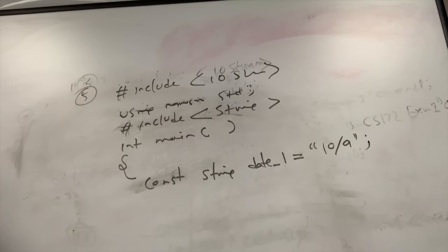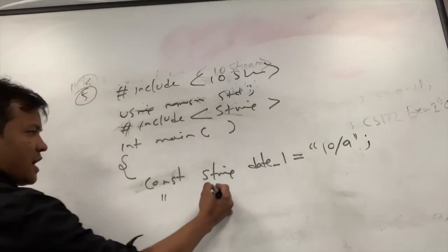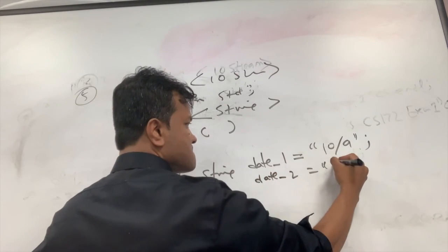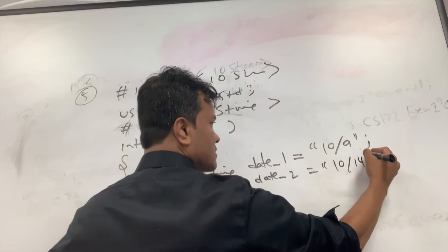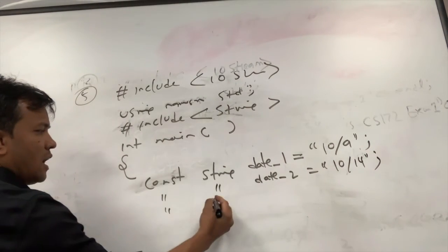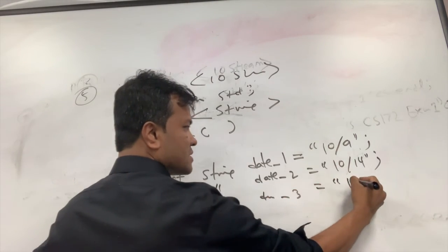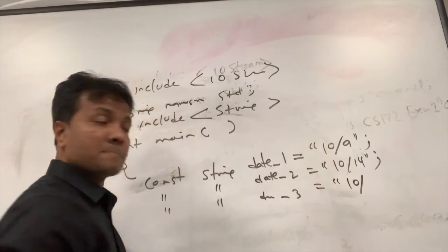Two more of those. const string date2, 10/14. const string date3, 10/16.